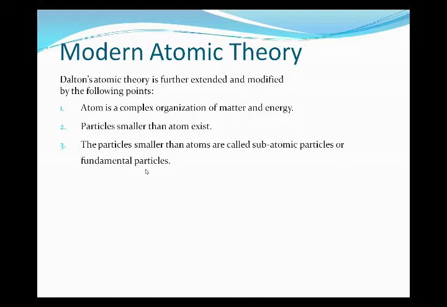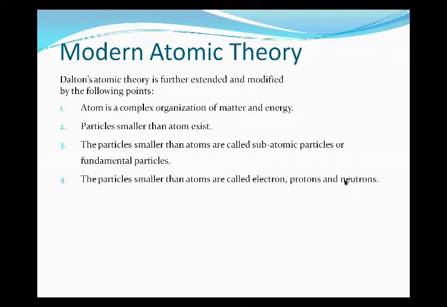These particles smaller than atoms are electron, proton, and neutron.